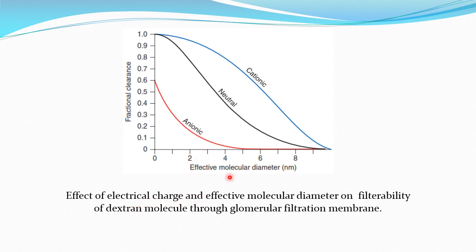So this figure is showing the effect of electrical charge on filtration through the membrane. This is the molecular diameter and this is the fractional clearance or filtration. Here is the anion, the negatively charged particle, here is the positively charged one, and here are the neutral ions. Just compare here: the anionics have a very low filtration rate compared to the cationics. For example, suppose the substance is 6 nanometer, the anionic particles will not be allowed to pass, but the cationic particles, even though they are 6 nanometer, can pass through the filtration membrane. So this is the effect of electrical charge on the filtration membrane.